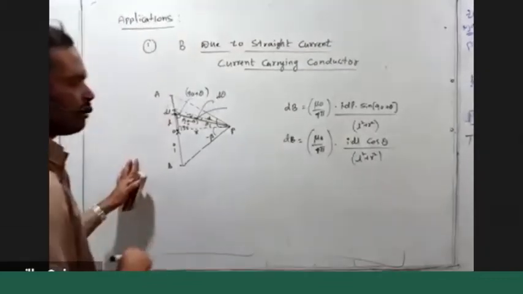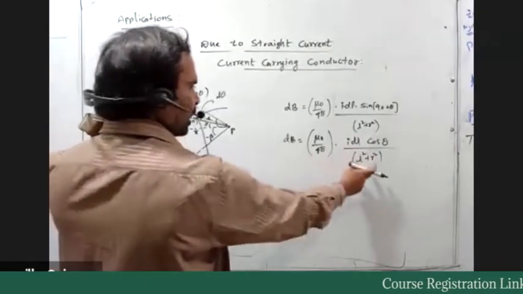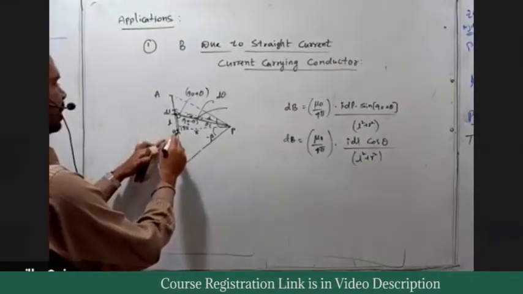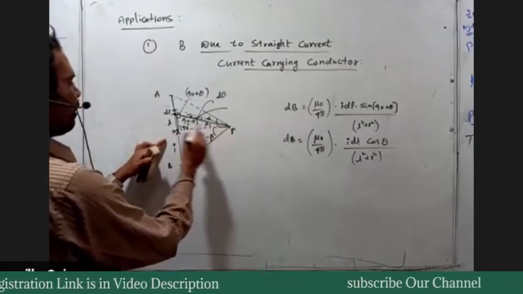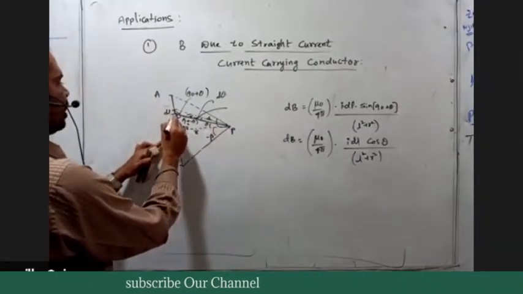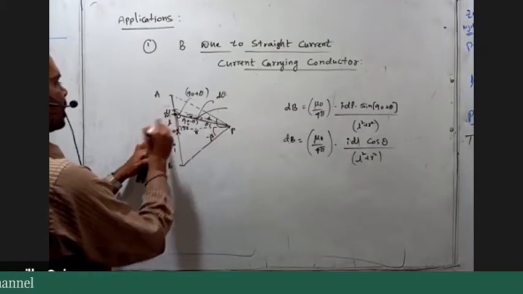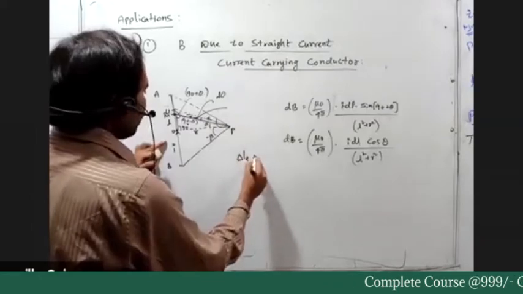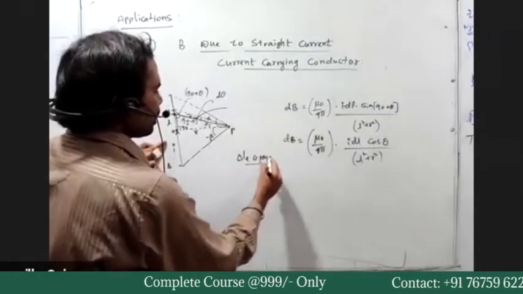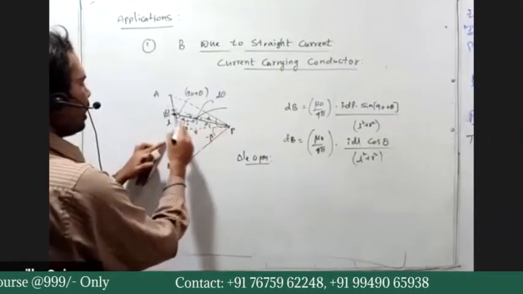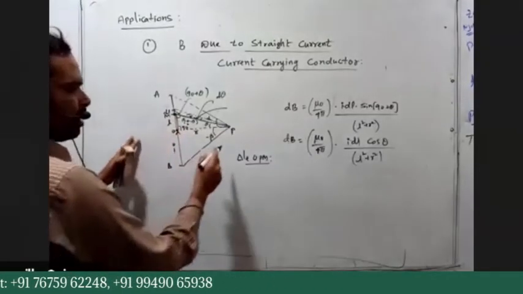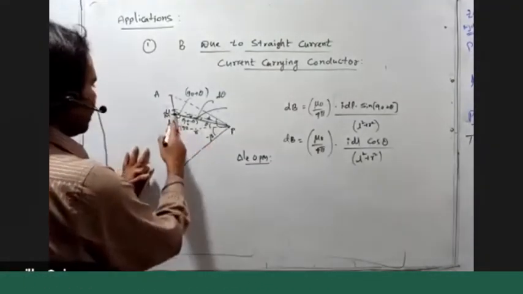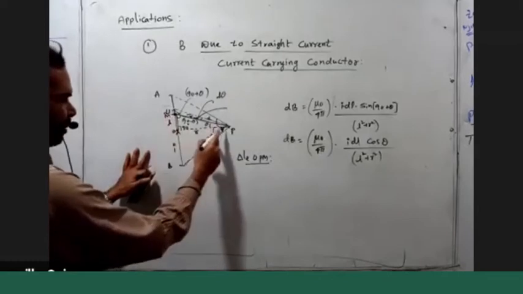Now to make further simplification, consider this triangle OP, and the point where the element dl is there, I consider that point M. Now in the triangle OPM, I take tan theta.